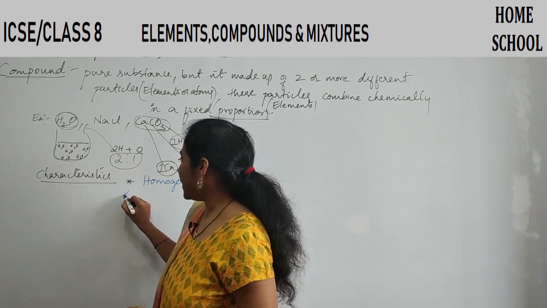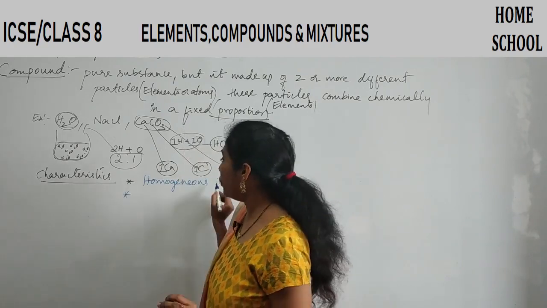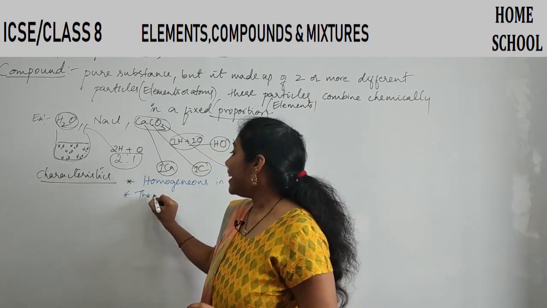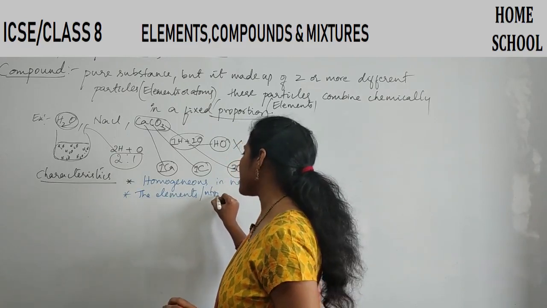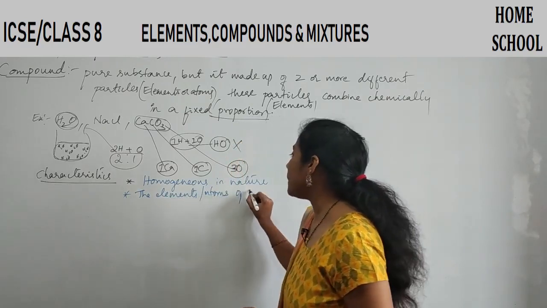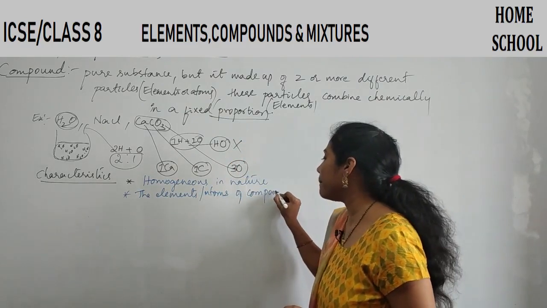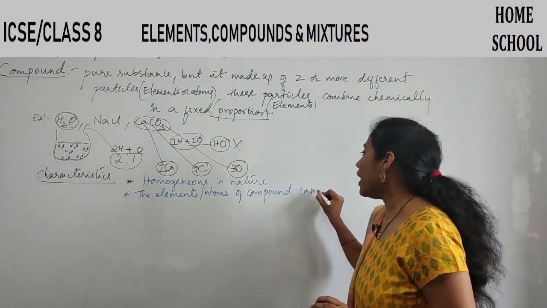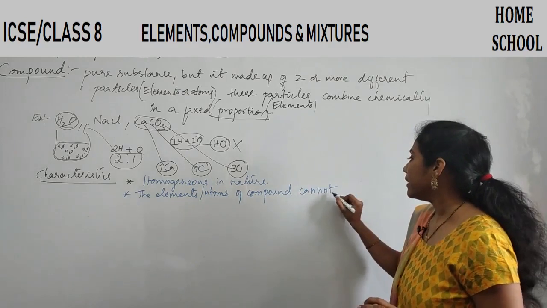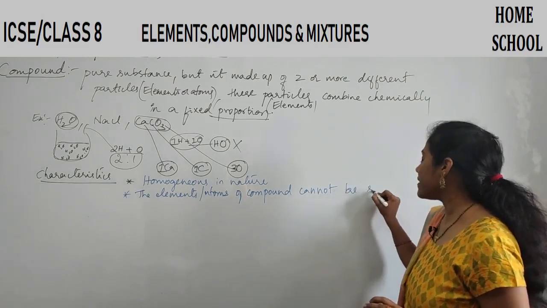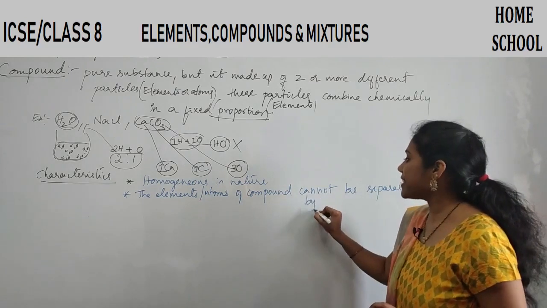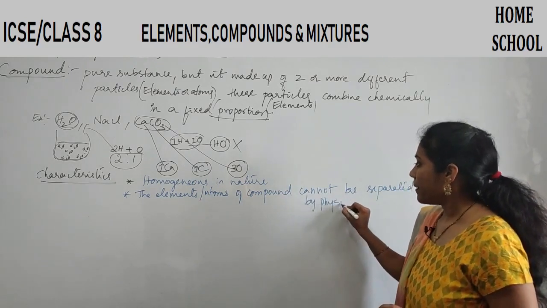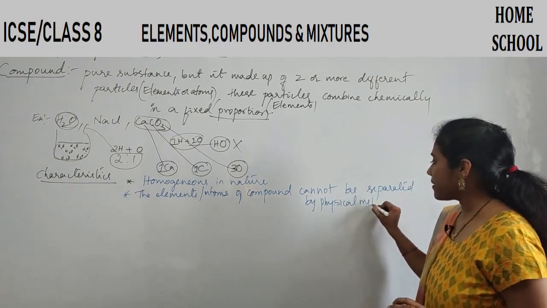And the next point is, the elements or atoms of a compound cannot be separated by physical methods.